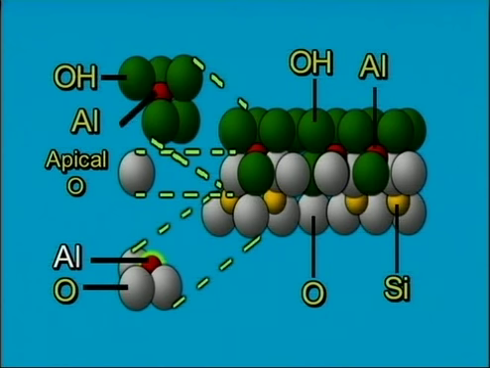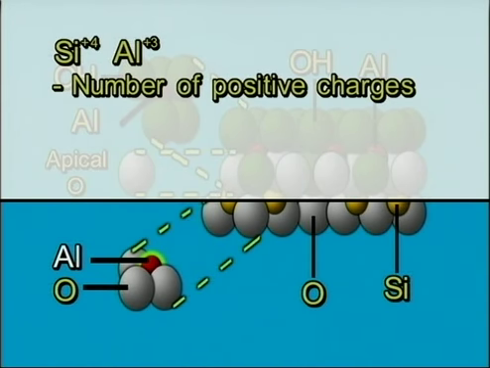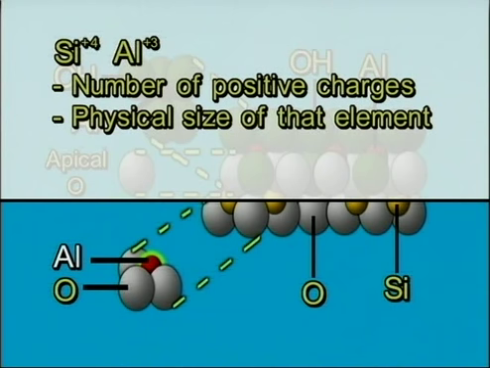Now, if we compare silicon to aluminum in the tetrahedron, silicon has a charge of +4, aluminum has a charge of +3. The reason that aluminum is the only thing that can substitute for silicon in the tetrahedron has to do with the number of positive charges and the physical size of that element, or in this case, ion. Aluminum is larger in physical size than silicon, and it only has 3 positive charges on it. So if we have substitution occurring in the tetrahedrons, we're going to have aluminum with a lower positive charge and larger physical size replacing silicon.